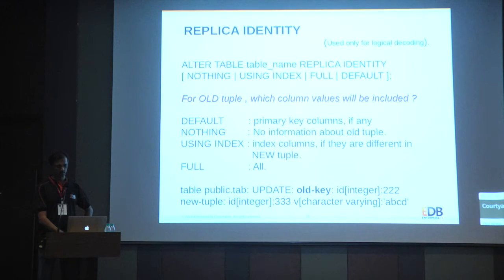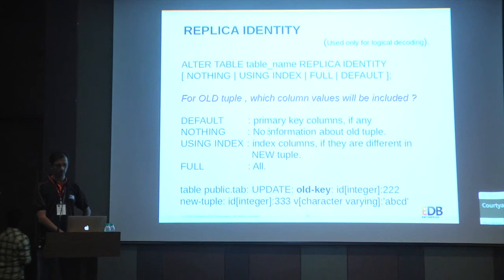You just set one of these options in the alter table. Full means you want to insert the complete old row. Using index means you just want to specify those particular index columns which cover that index. And nothing means don't include the old row, which is not much useful. The default is the primary key columns. Here we can see that it has inserted the ID column, that is the old key.